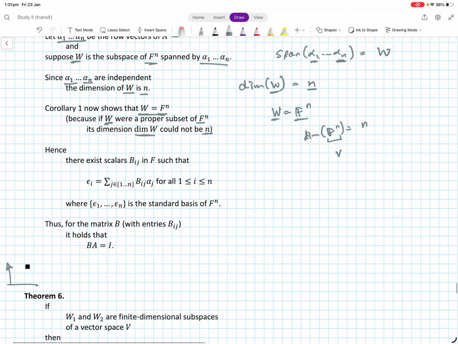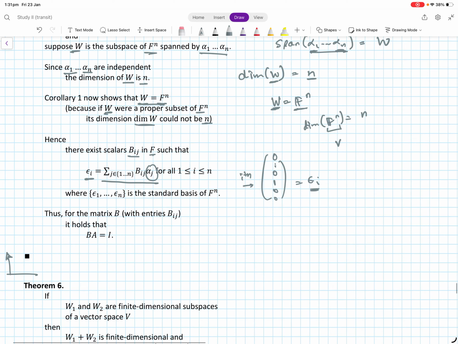Okay, so now therefore, what does that mean? It means that there exist Bij in the field such that epsilon i, the standard basis vector with 1 at the ith entry, can be written as a linear combination of the alpha j's, because W is a subspace and the alphas span the space. And one can do it for each of these vectors. That's fine.